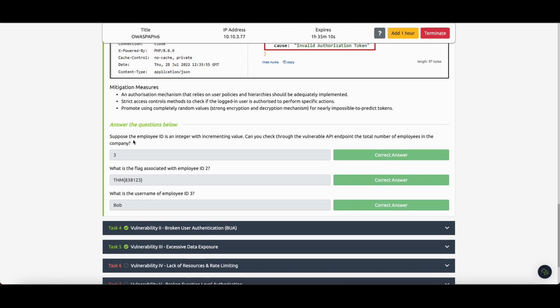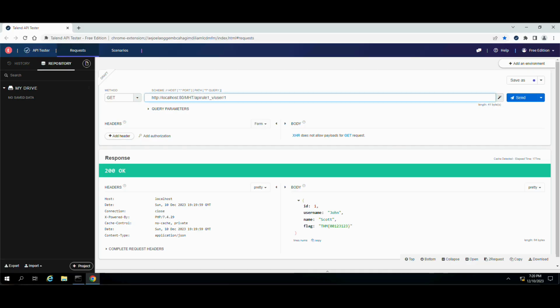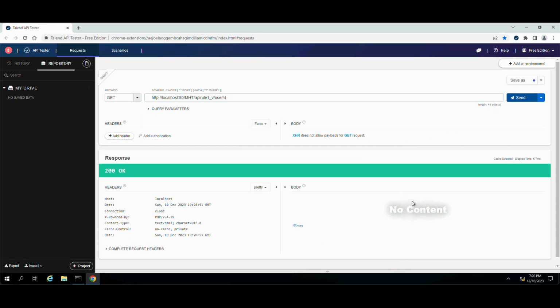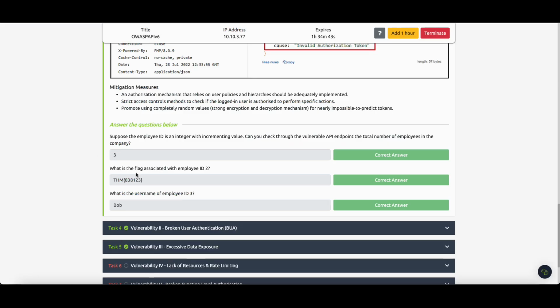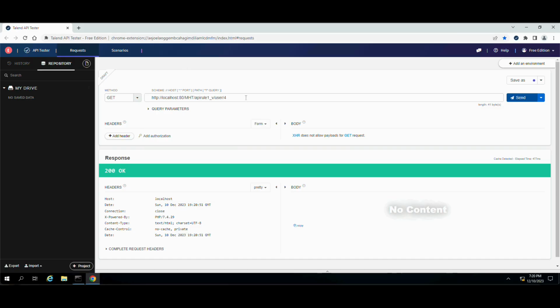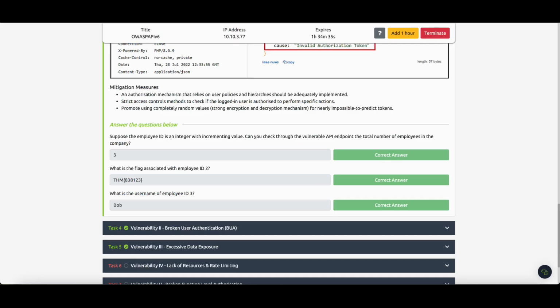So let's read this question. Suppose the employee ID is an integer with incrementing value. Can you check through the vulnerable API endpoint the total number of employees in the company? Of course we can. Let's make it 2. And now we have a response which belongs to Alice. And now let's make it 3. We will have a response again which belongs to Bob, but after 3 we don't have any user. And the answer is 3. And what is the flag associated with employee ID 2? Let's make it 2, and then we will see it. It is this one, and our username for employee ID 3 is Bob.